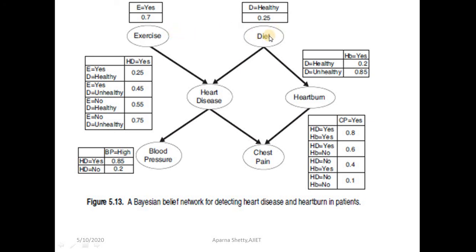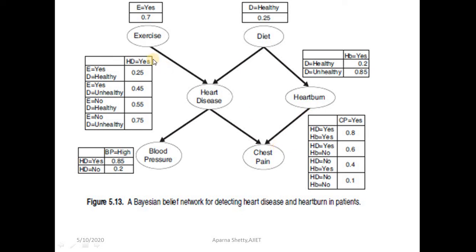As a result of both exercise and diet, we can get heart disease. But heartburn is a consequence of only diet. Next, blood pressure is caused only by heart disease, whereas chest pain is caused by both heart disease and heartburn.